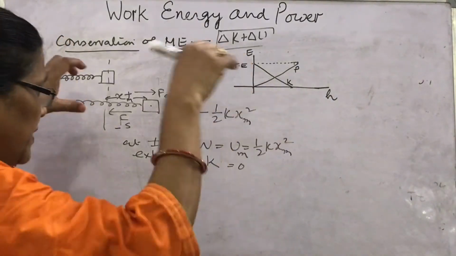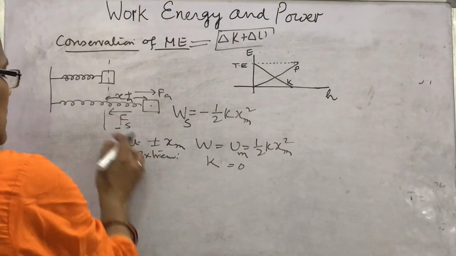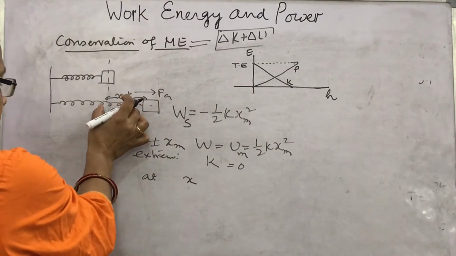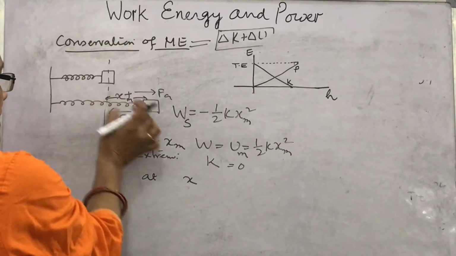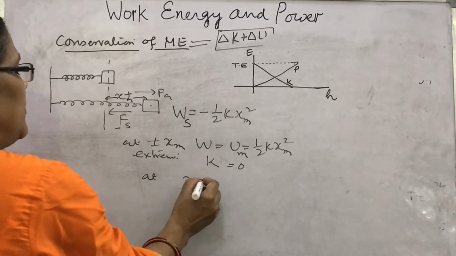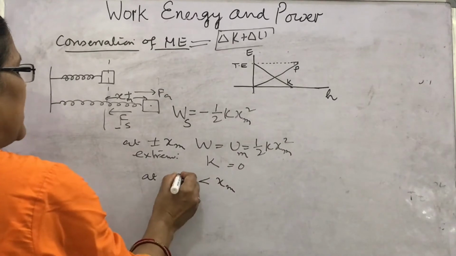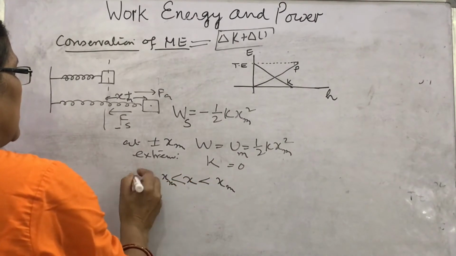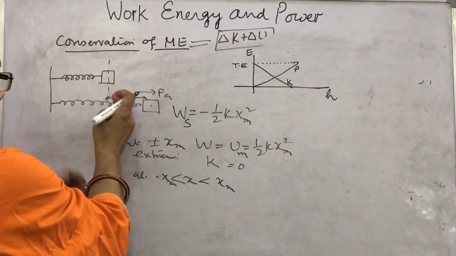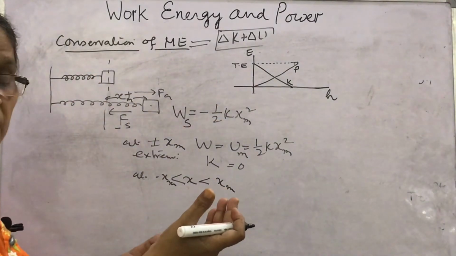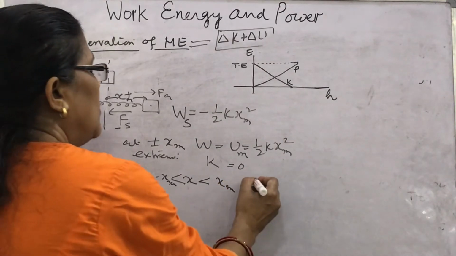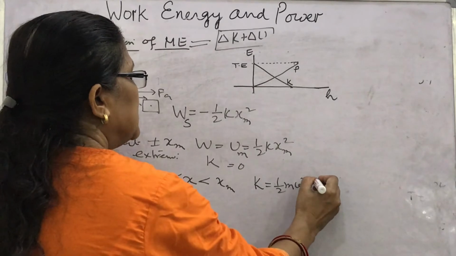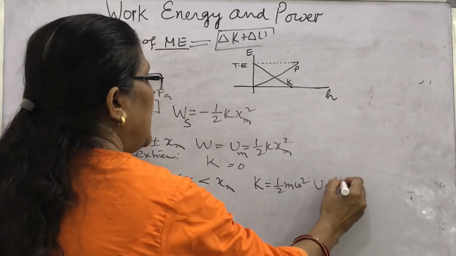At some intermediate stage, suppose the stretch is x, the extension in length is x, where x is less than xm and greater than minus xm, then the spring will have both energies, kinetic plus potential. Kinetic energy will be half mv square and potential energy will be half kx square.